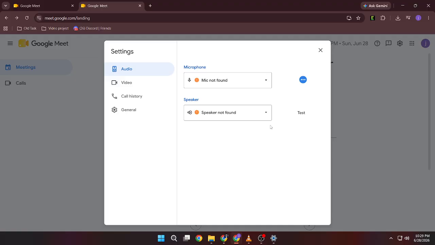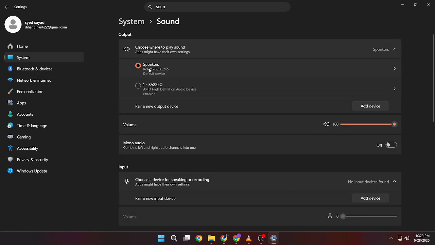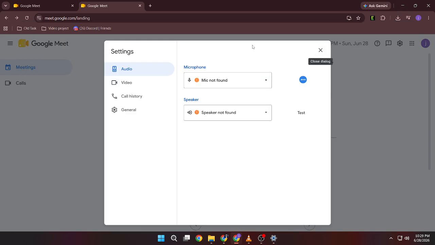Verify that your browser isn't muting the Google Meet tab. Also, check your operating system's sound settings to make sure audio is being sent to the correct playback device. If other apps are using your audio device, close them before returning to Google Meet. Applications like media players, communication apps, or recording software can sometimes cause audio conflicts.